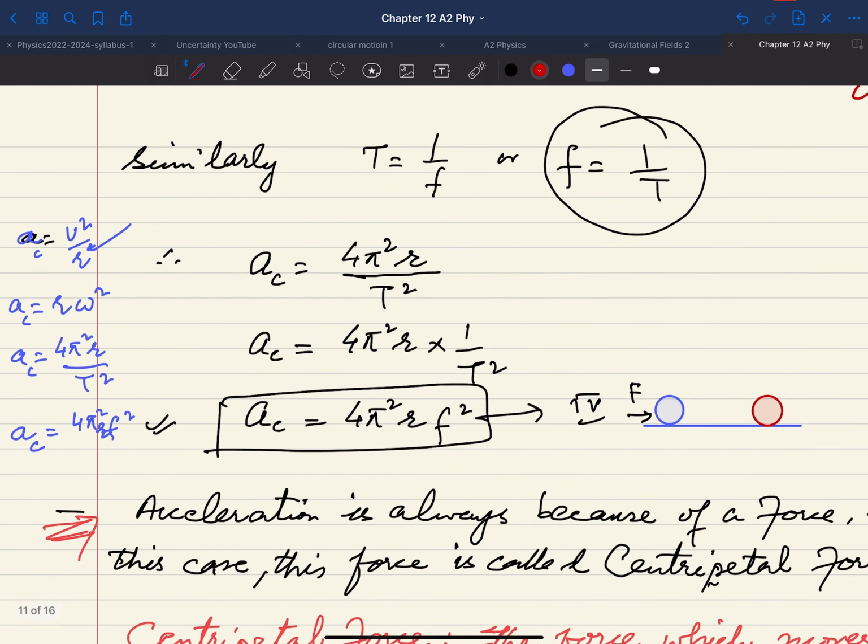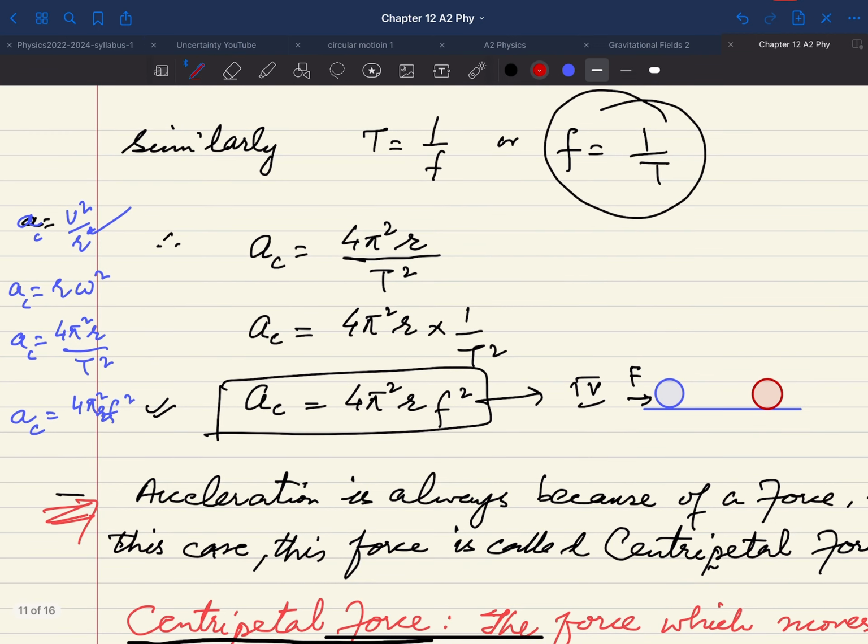Then we have another situation. We have been talking about the time period, and of course the relation of time period and frequency is given as f is equal to 1 over T, or T is equal to 1 over f.